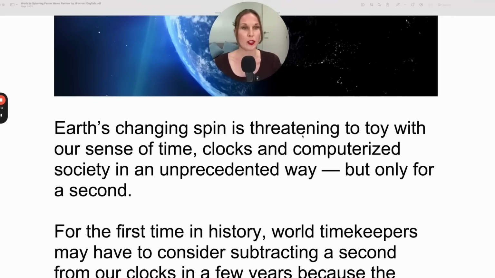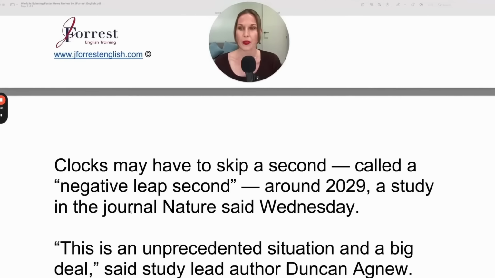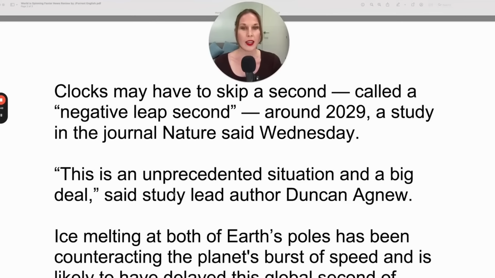Earth's changing spin is threatening to toy with our sense of time, clocks, and computerized society in an unprecedented way, but only for a second. For the first time in history, world timekeepers may have to consider subtracting a second from our clocks in a few years because the planet is rotating a tad faster than it used to. Clocks may have to skip a second, called a negative leap second, around 2029, a study in the journal Nature said Wednesday.